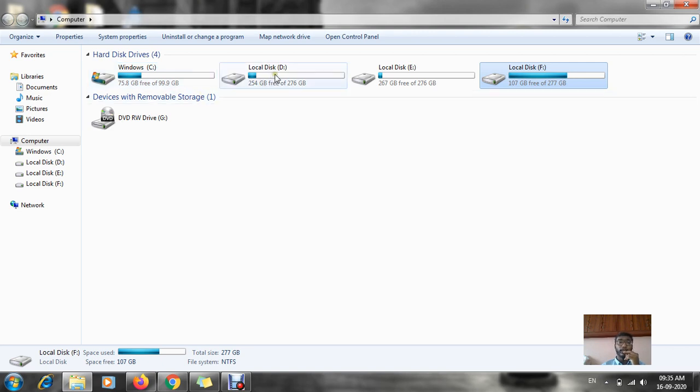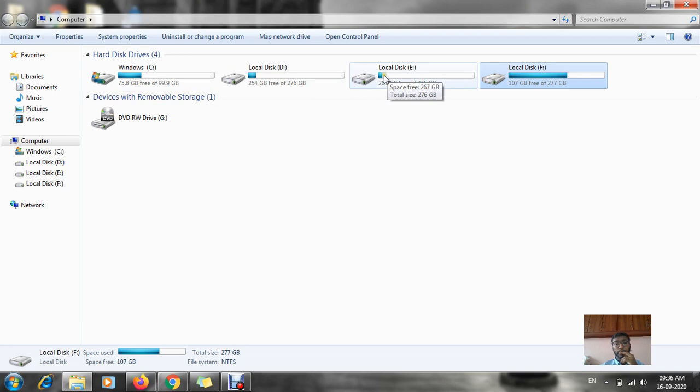In the same way, I have a certain amount of storage in my D drive also. Can you see here, local disk D? There I can see 276 GB, out of which 254 GB is free. Can you see this blue part and white part? The blue part means that much of my internal storage is full. The rest, the white part, means I have empty space in my D drive.